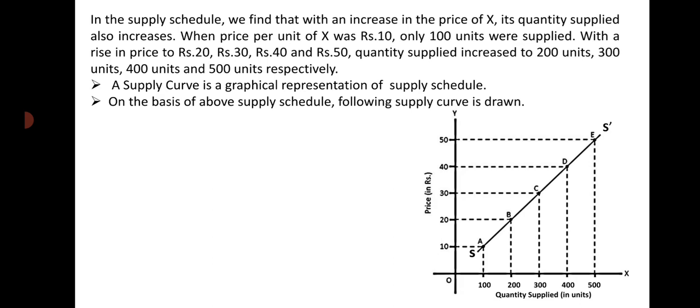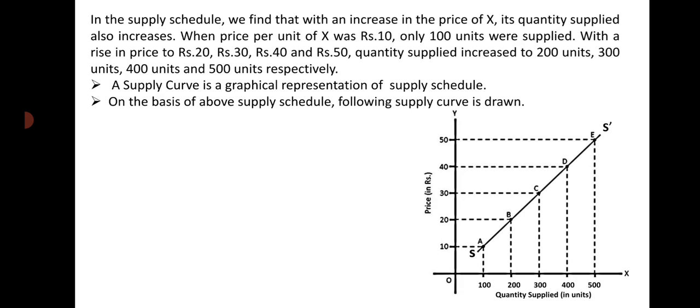When the price of the commodity was 10 rupees per unit, 100 units were supplied. This is shown in the diagram by point A. When the price increased to rupees 20 per unit, the quantity supplied also increased to 200 units. It is shown by point B. When the price increased to rupees 30 per unit, quantity supplied increased to 300 units.